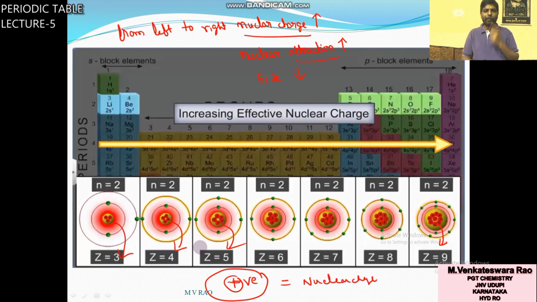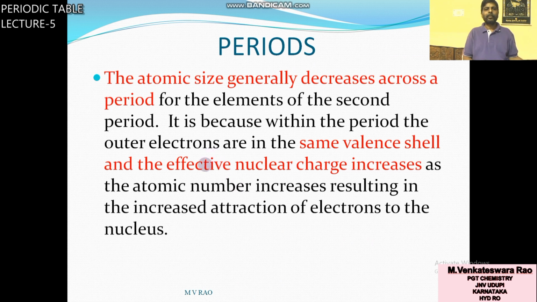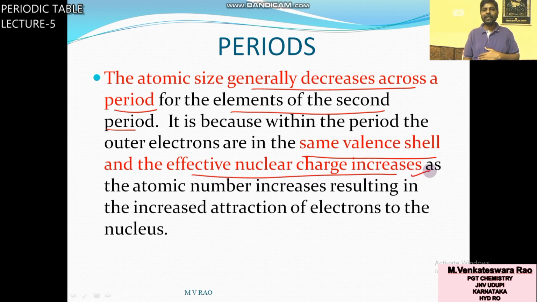So in a period from left to right, number of protons increase. That means nuclear charge increase. Increase of effective nuclear charge. So size decreases. So the atomic size generally decrease across a period, for the elements of the second period or third period, in any period, because same valence shell but effective nuclear charge increases.